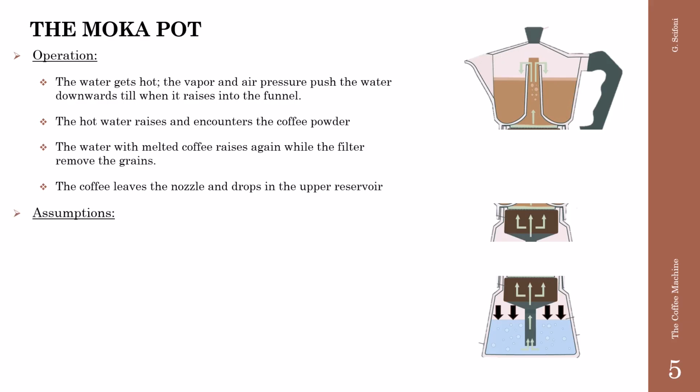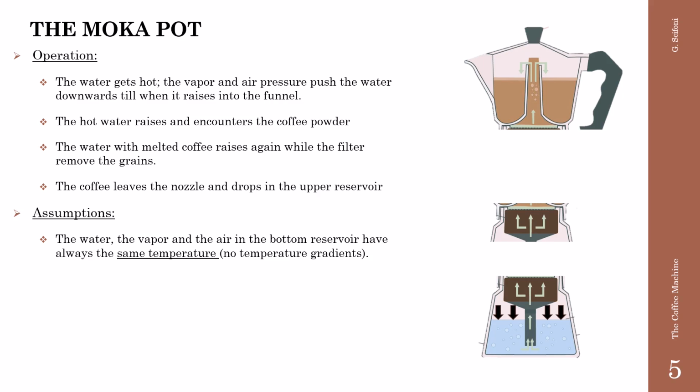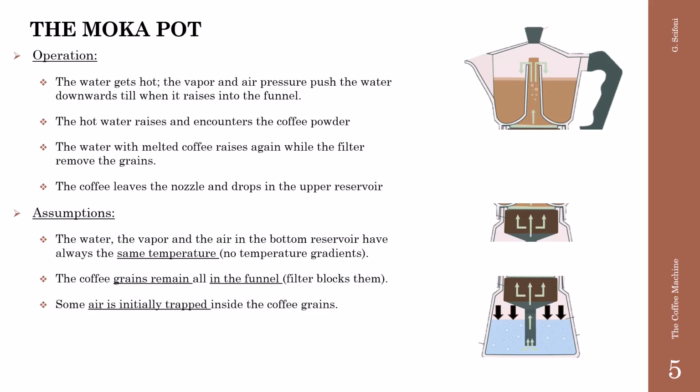What are the assumptions? The water, the vapor and the air in the bottom reservoir have always the same temperature. There are no temperature gradients. The coffee grains remain all in the funnel because the filter blocks them. Some air is initially trapped inside the coffee grains. We will see later how to simulate this condition. At the end of the cycle, all the water leaves the bottom reservoir.